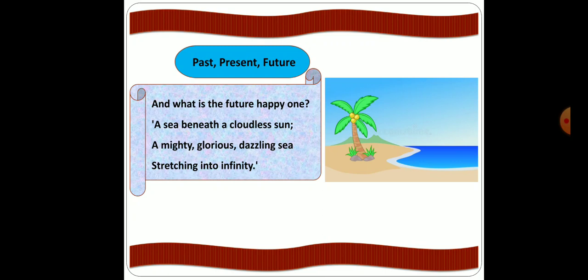At the same time, the child is telling that it wants its future to stretch beyond. That is, he wants to achieve lots of things, endless things, and infinity means endless here. So it wants its future to continue and be successful. So we can conclude that we should plan for our future and work hard.